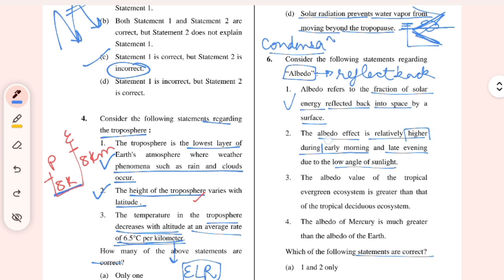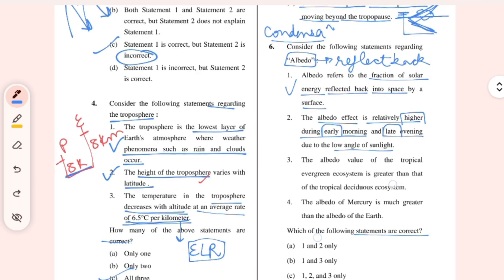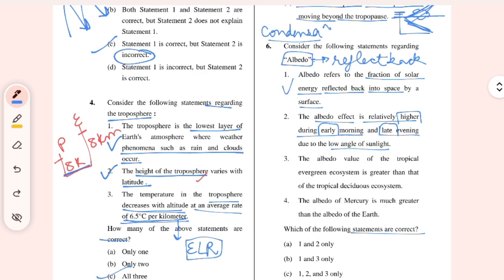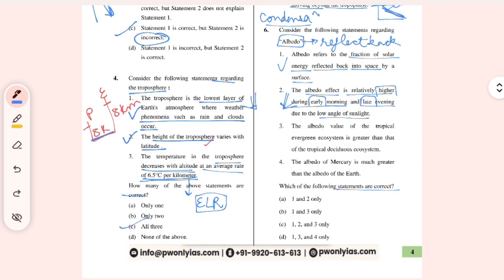So in the morning and evening, albedo is relatively high because it reflects like this. When it strikes at the low angle, it creates more albedo effect because of the reflective surfaces.